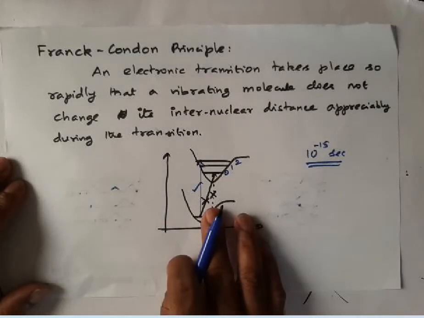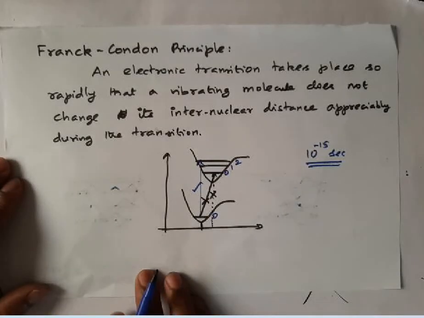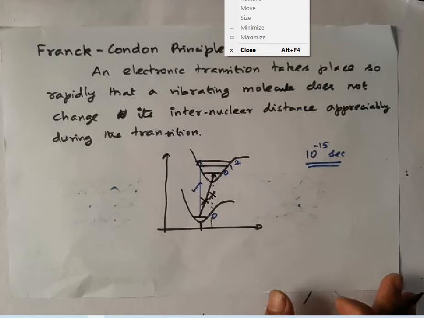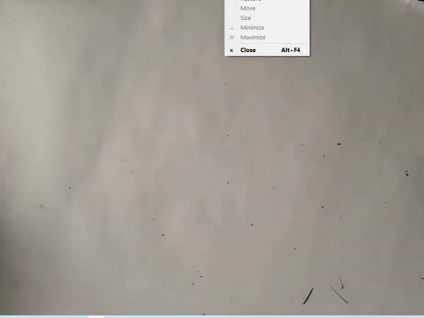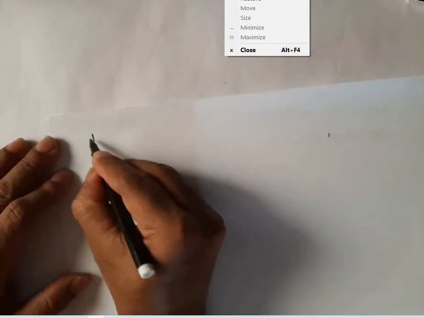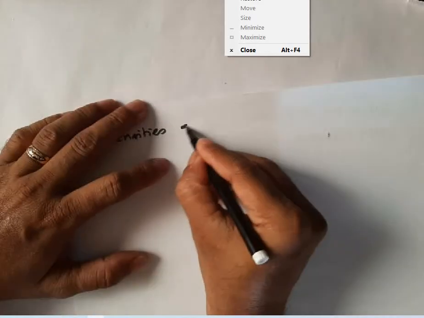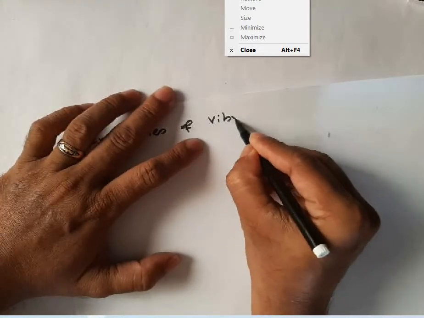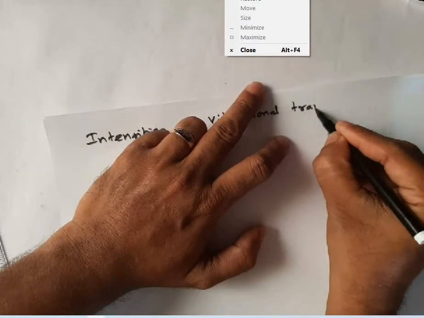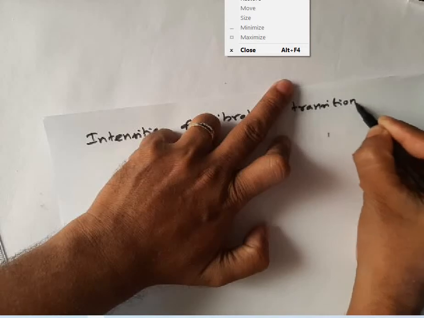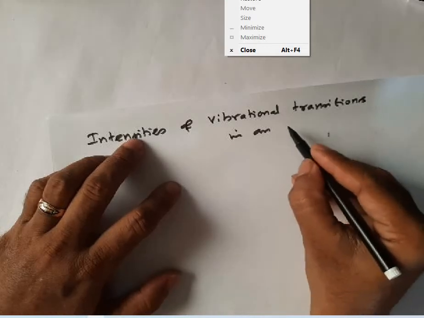So what decides the intensities of vibrational transitions in an electronic transition?